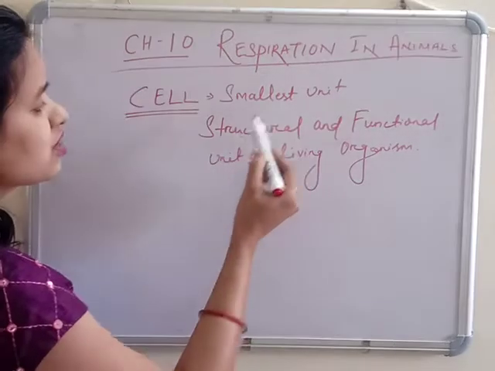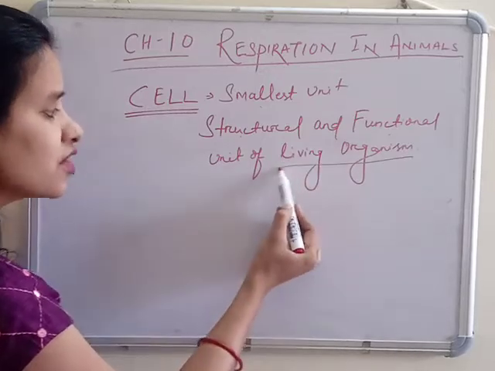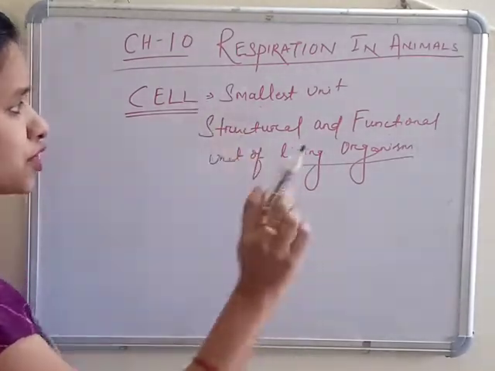Cell is the smallest, structural and functional unit of a living organism. All living organisms contain this smallest unit called the cell.